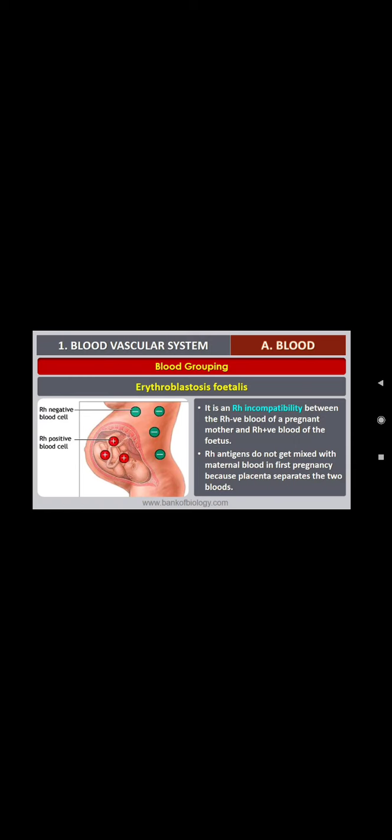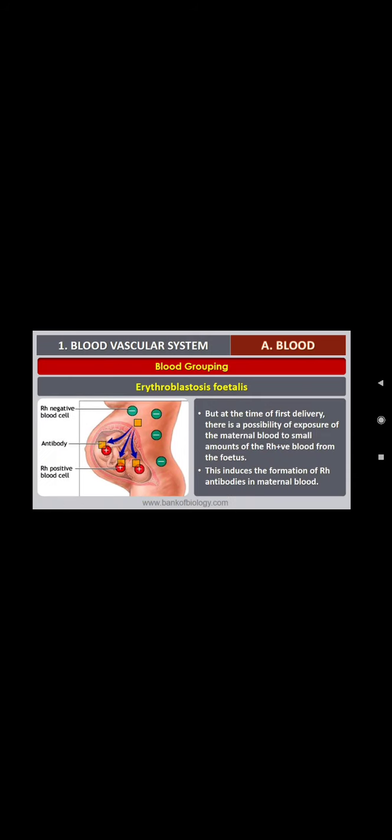Already we discussed in the previous topic, isn't it? But at the time of first delivery, there is a possibility of exposure of the maternal blood to small amounts of the RH positive blood from the fetus. Make a note of it.